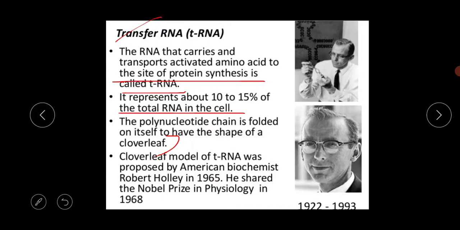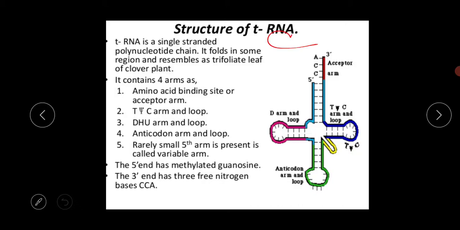Okay, so scientist Robert Holley in the year 1965 discovered the clover leaf model of the tRNA, and for this work he got the Nobel Prize in the year 1968. So this is the structure of tRNA. This clover leaf model of the tRNA is very important for your exam.